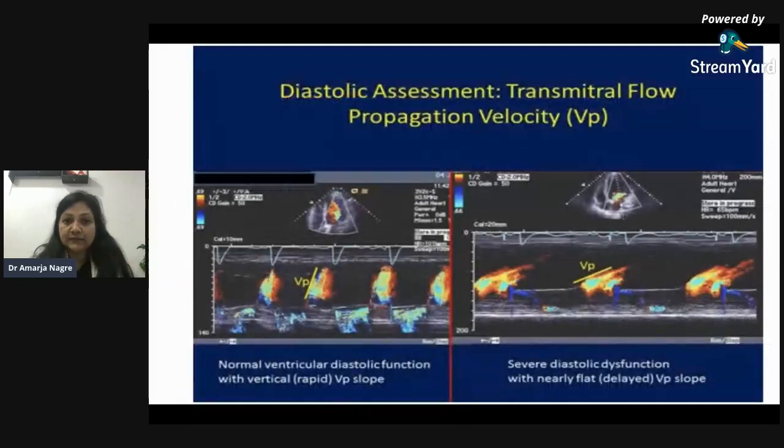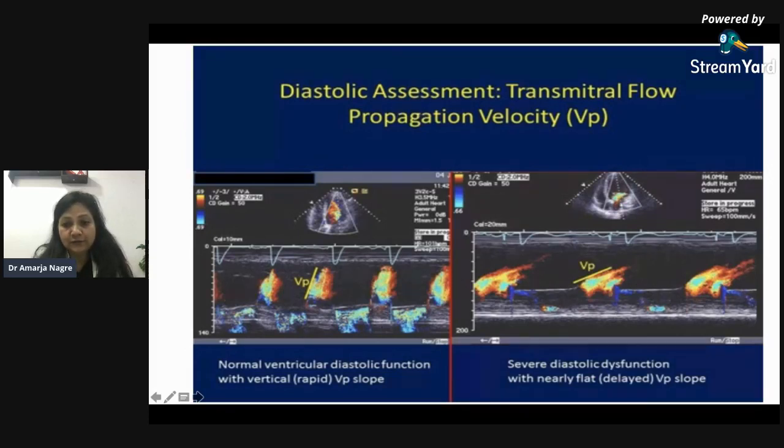There is one more method, to know the propagation velocity. This is again the transmitral blood flow from the LA to LV, seen along with color Doppler, and the propagation velocity is measured, and the slope is actually seen.